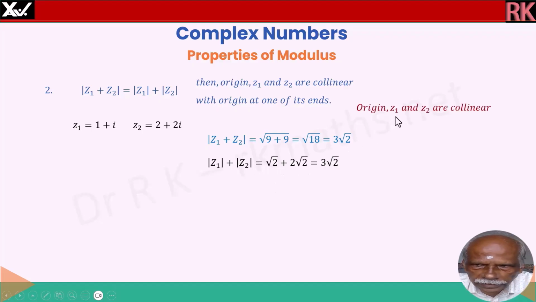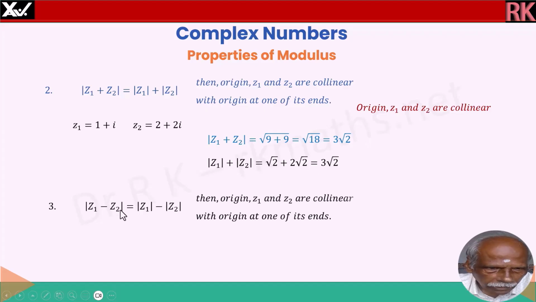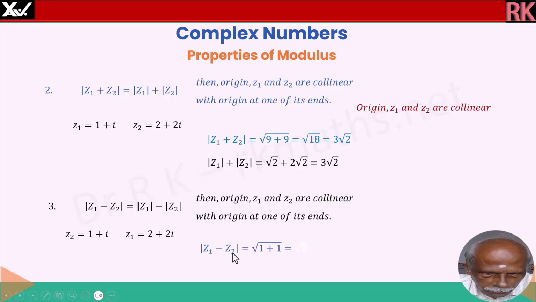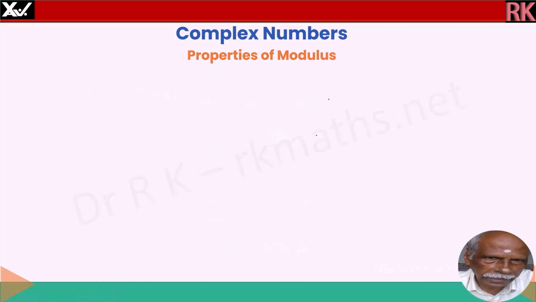And origin, z1 and z2 are collinear. You can mark this on a graph sheet, on an Argand diagram, and you will see that all these three are collinear. And modulus of z1 minus z2 is equal to modulus of z1 minus modulus of z2. We will verify the condition for the same points. Z2 is equal to 1 plus i, z1 is equal to 2 plus 2i, and modulus of z1 minus z2 is equal to square root of 1 plus 1, that is root 2, and modulus of z1 minus modulus of z2 is equal to 2 root 2 minus root 2, that is root 2. Both are same, and if you mark the points, all the 3 points will be in a line.